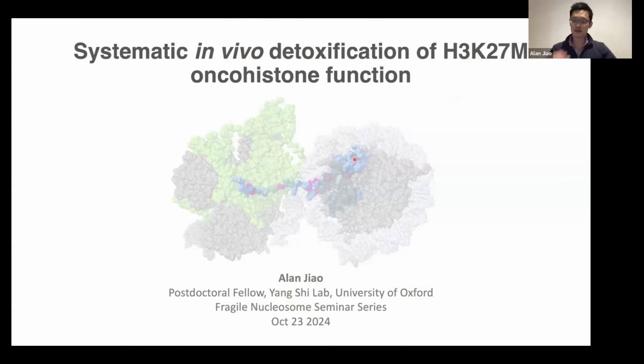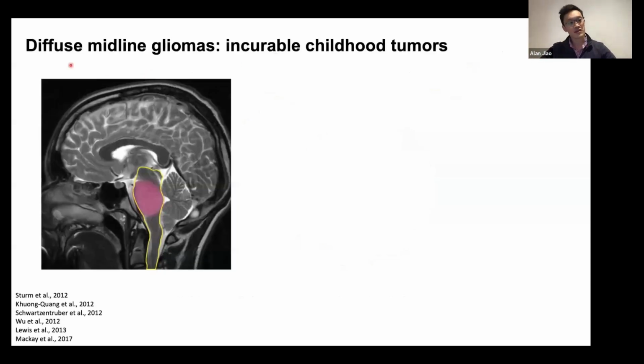Right. So most of my postdoc work has been looking at epigenetic dysregulation in cancer in the context of these histone mutations which drive childhood brain tumors. These tumors are called diffuse midline gliomas, or DMGs. They arise in the midline regions of the brain. They're most frequently diagnosed in school-aged children, and the median survival following diagnosis is less than a year.